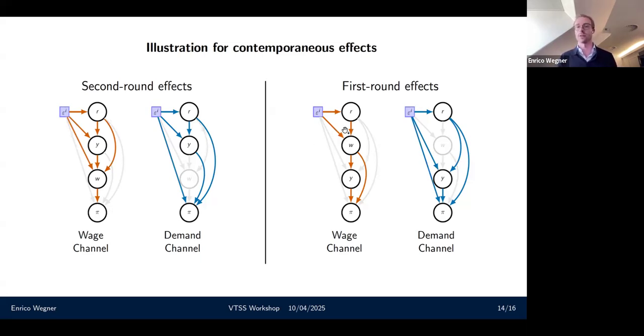However, in macro we also know that wages can react to priced-in expectations. So we might also have wages directly reacting to monetary policy, which can itself feed into demand and then into inflation. So we take exactly the opposite order around. What I'm going to do is compare the two decompositions. I'm going to see if they meaningfully differ, or if we can have a consistent conclusion about how important wages actually are, no matter the decomposition.